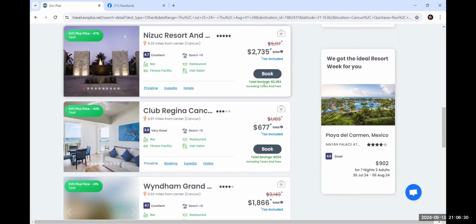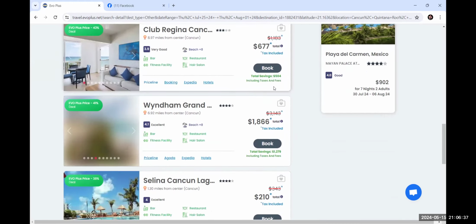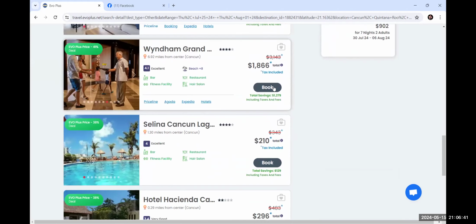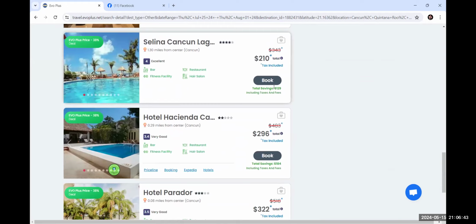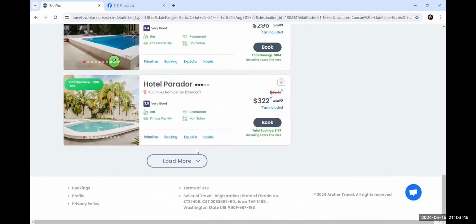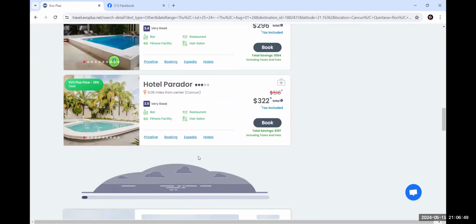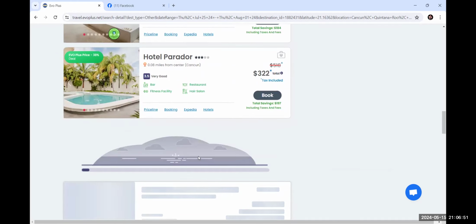Now, I don't see any great deals. Well, wait a second. Well, that's a good one. Okay, maybe I'm just going to keep going and see what we can find. Now, I'm looking for an all-inclusive, and I'm kind of looking for hotels that people know and that have a good reputation.